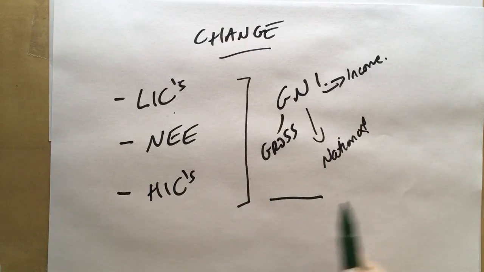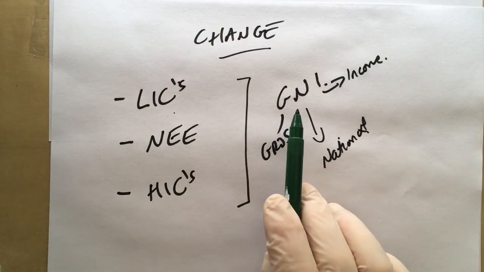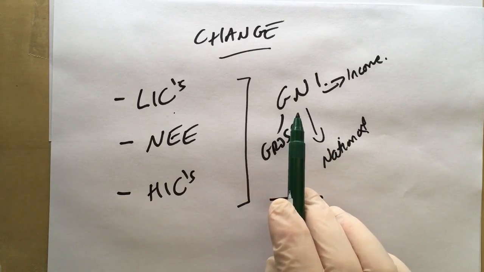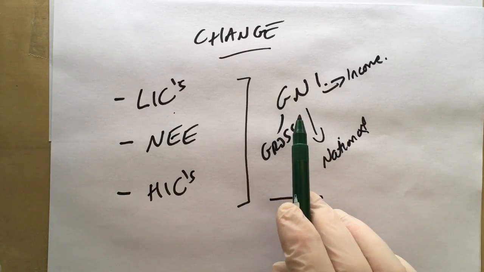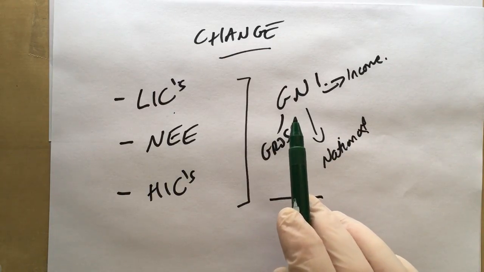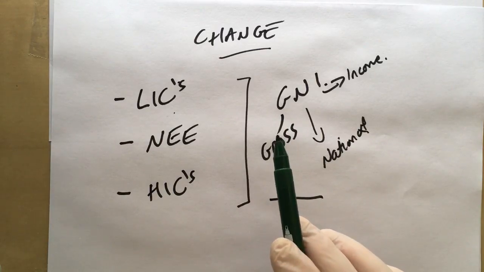Now, of course, in some countries there might be a high gross national income, but actually the quality of life might be quite low because there might be some really, really rich individuals, but it's an average, of course. So those people at the lower end of the income scale, they might be really quite poor.